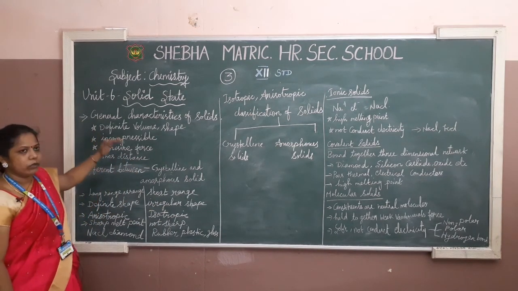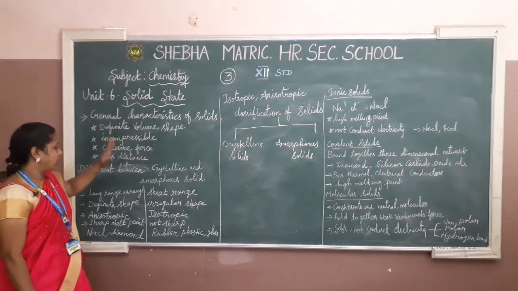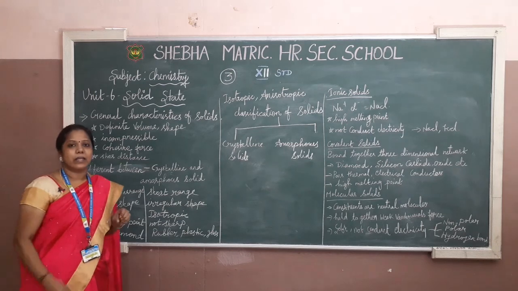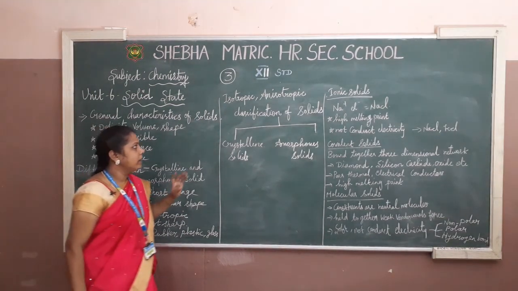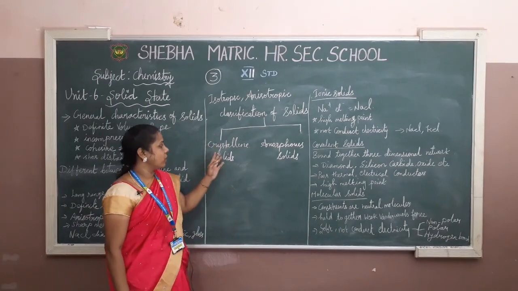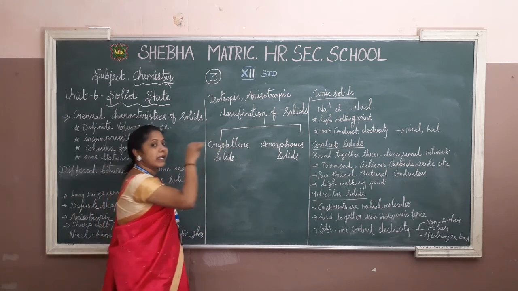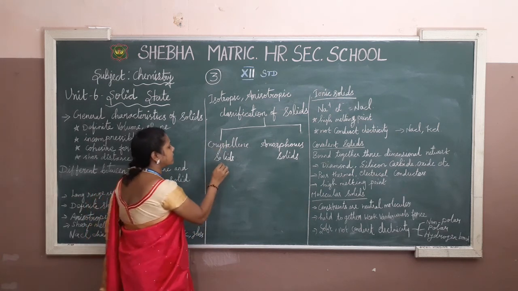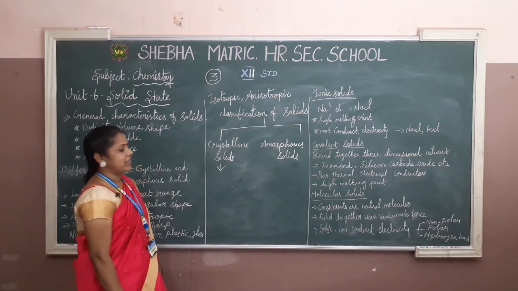So I am going to repeat again the character for the general solid state and that two different solids, that is crystalline solid and amorphous solids. That's it. Okay, then coming back to this classification. Classification, it's already told you. So I am going to tell about the crystalline solids. Crystalline solids, it's classified into 5 types of crystalline solids.